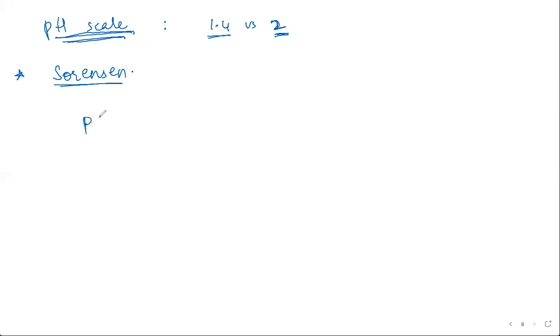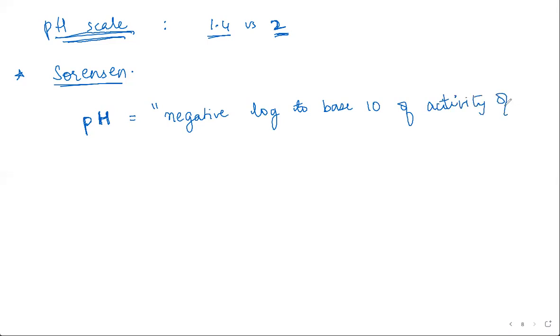So the definition of pH: the P stands for basically potential of, and H stands for hydrogen ion. So technically, the exact definition is that it is the negative log to the base 10. So it's not natural logarithm, it's log to the base 10 of the activity of the H plus ion. The activity of the H plus ion is represented by a_H+. A simply means activity.